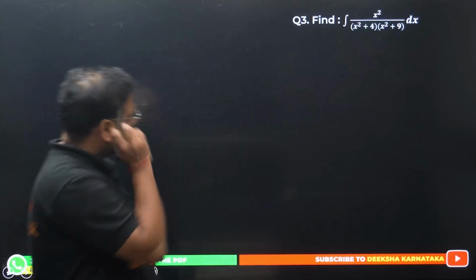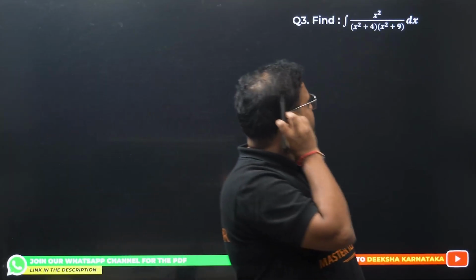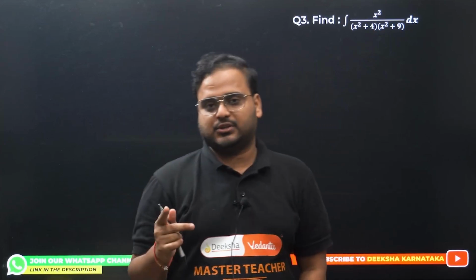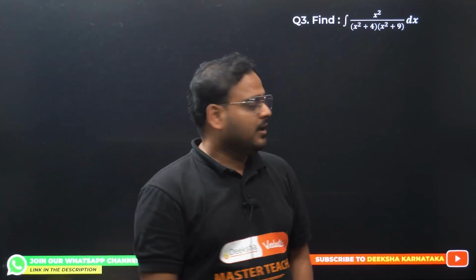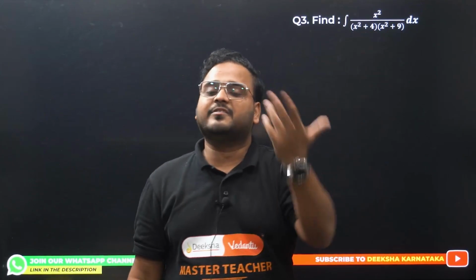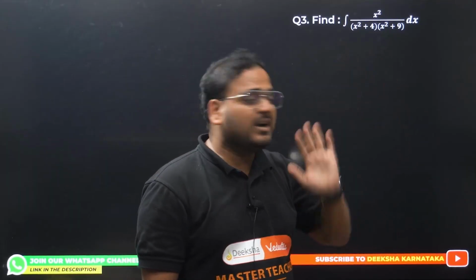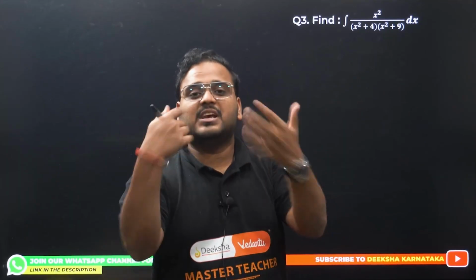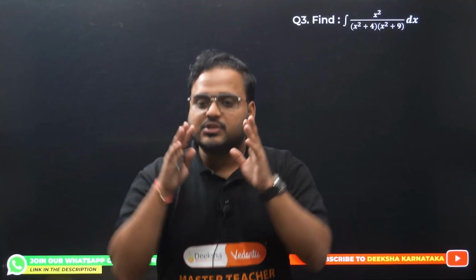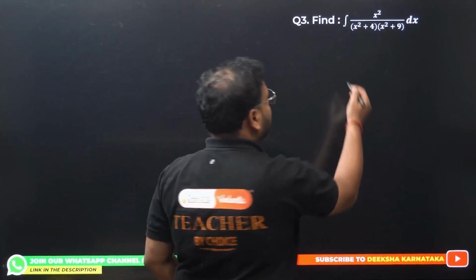Find x square upon x square plus 4. This one I'm not going to solve actually. I'll give you a hint to do it. For this question there might be different ways. You can substitute, you can do something other than that. But the simplest will be to change the variable. What I am going to use is change the variable. You see how easy it becomes.